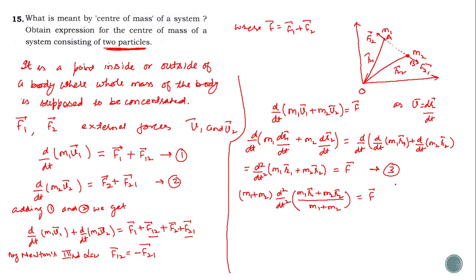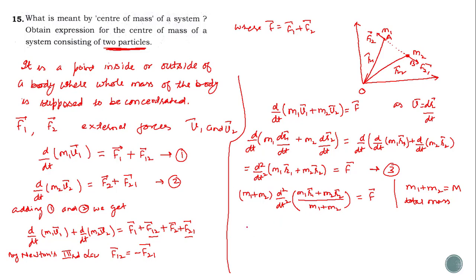Here one should keep in mind that m1 plus m2 is equal to M, which is the total mass of the system, a combination of the two masses m1 and m2.